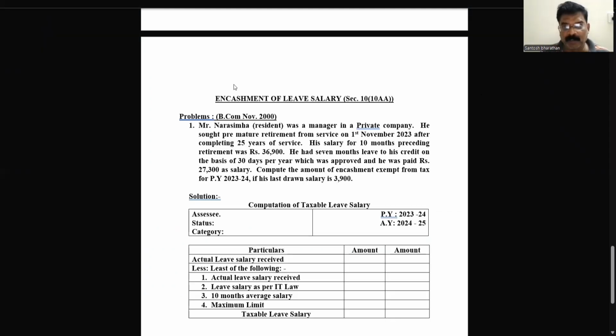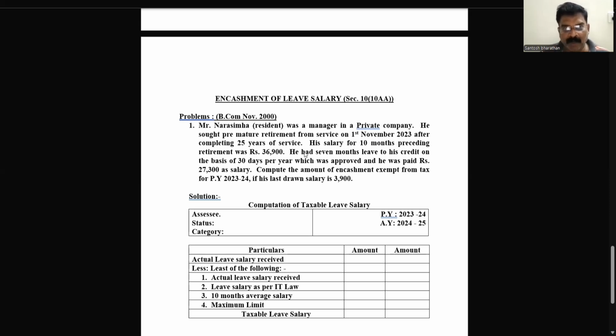Children, we will solve one problem related to encashment of leave salary. Okay, I'll read the problem first. Mr. Narsimha, resident, was a manager in a private company. So Narsimha is a resident of India and works in a private company. Basically, we treat him as a non-government employee. He sought a premature retirement from the service on 1st November 2023. That means he has retired on 1st November 2023.